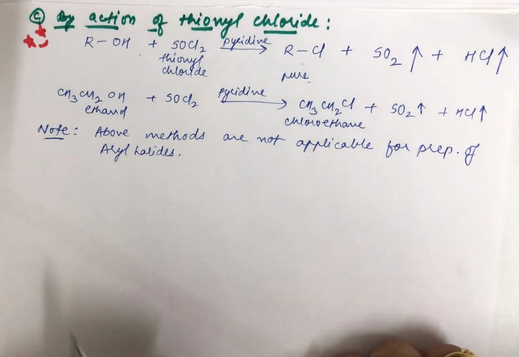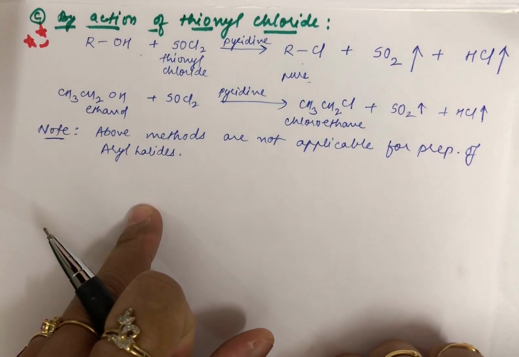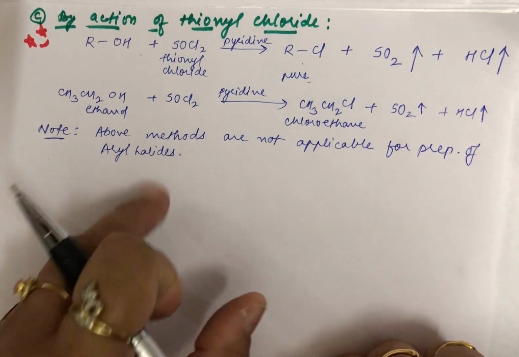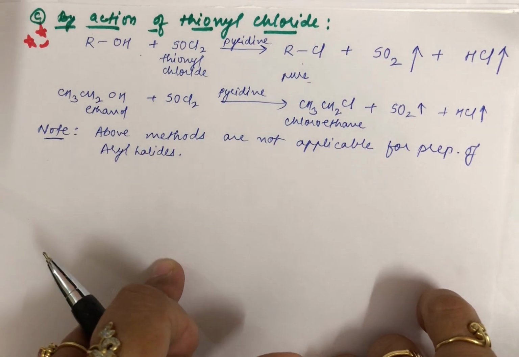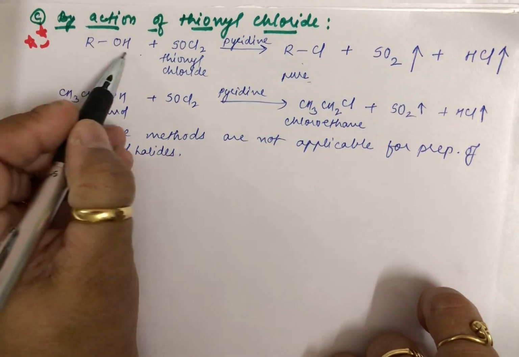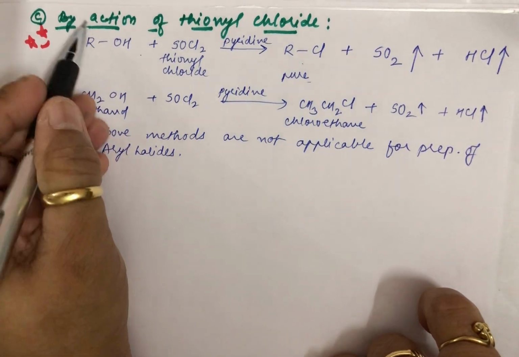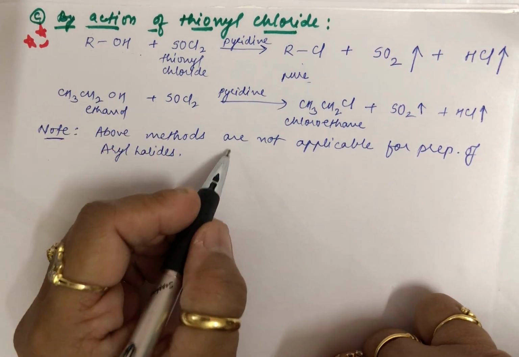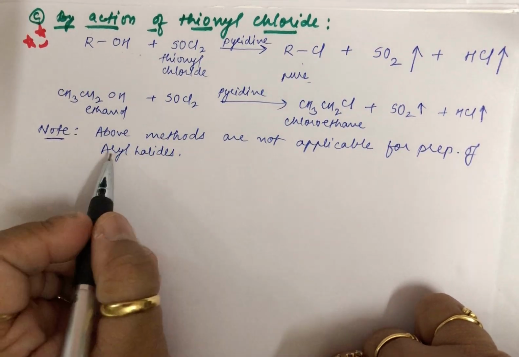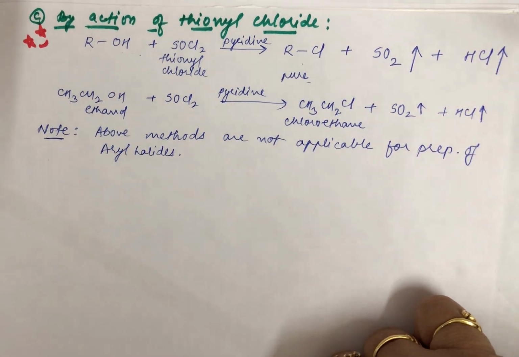Now what is the reason? You can see that aryl means you have a benzene ring, so that particular C-X bond becomes shorter and stronger. So it becomes difficult to break the bond, which was found to be very easily broken in the case of aliphatic compounds. These C-OH bonds were easily broken, but not in aryl halides. So the above methods which we have used for the preparation of alkyl halides are not applicable for your aryl halides. Fine, this was from alcohols. We have seen the preparation.